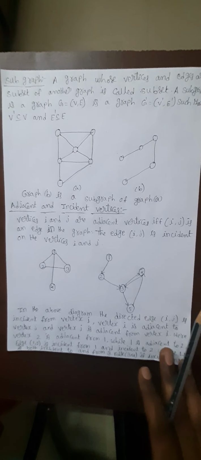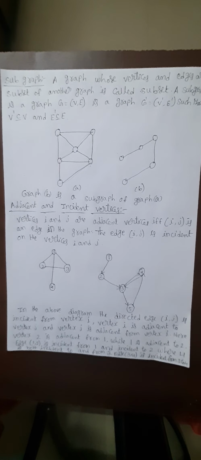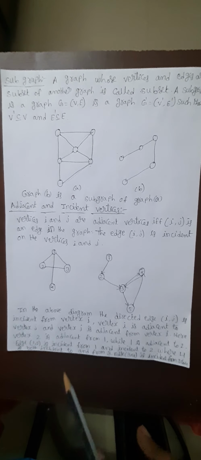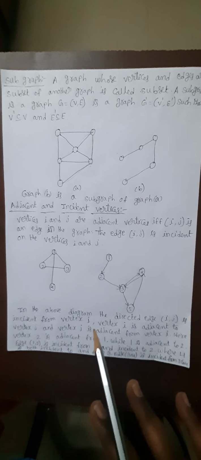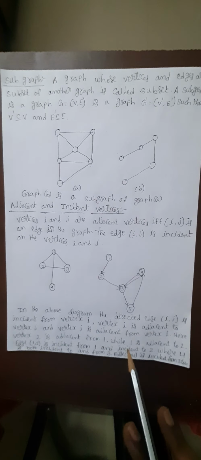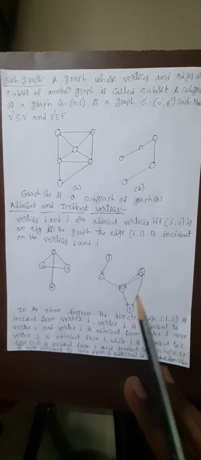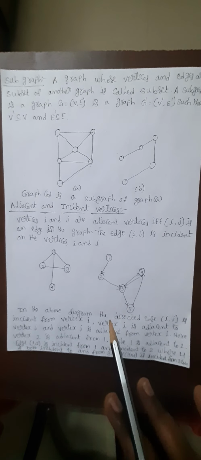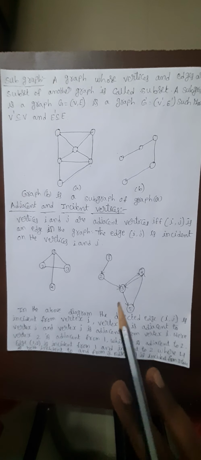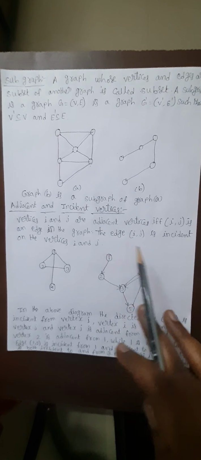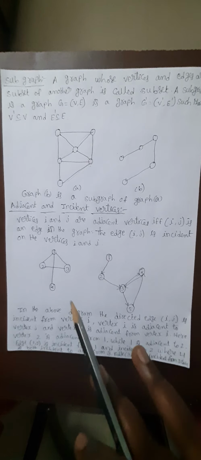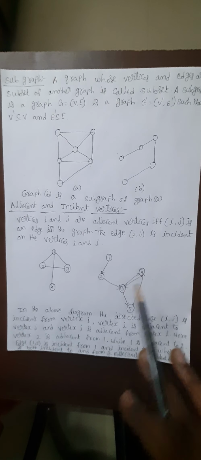And see the next one, adjacent and incident vertices. What is meant by adjacent and incident vertices is that vertices i and j are called adjacent vertices if and only if (i, j) is an edge in the graph. When (i, j) is an edge in the graph, then only are i and j adjacent vertices. And then the edge (i, j) is incident on the vertices i and j.